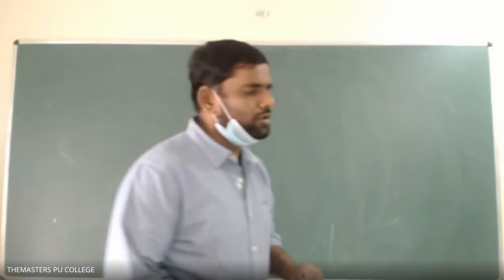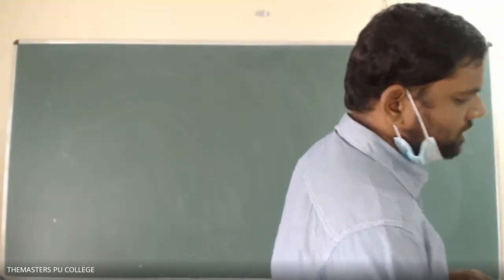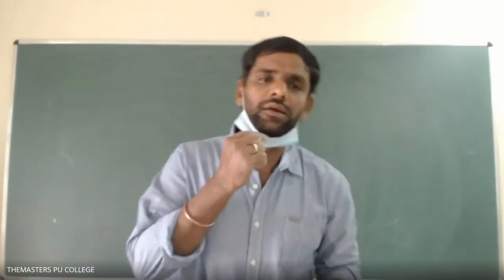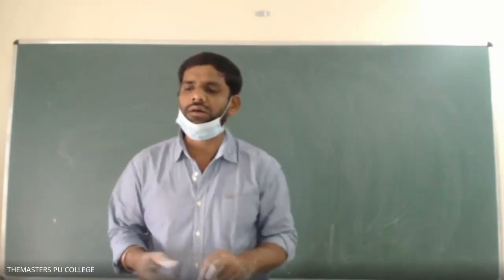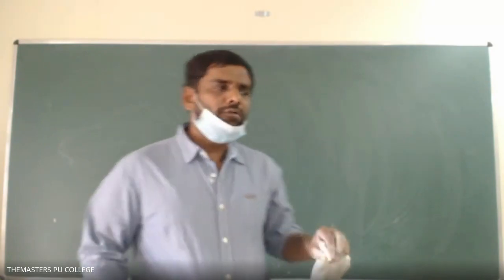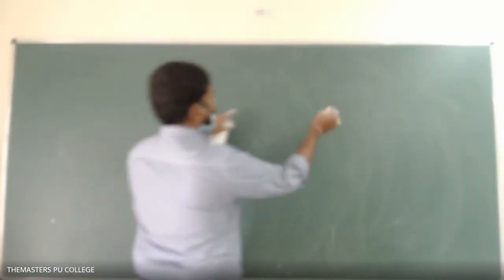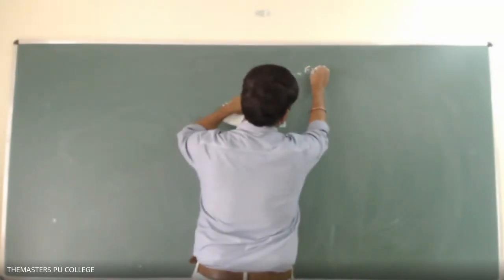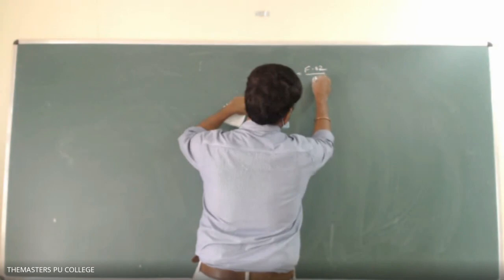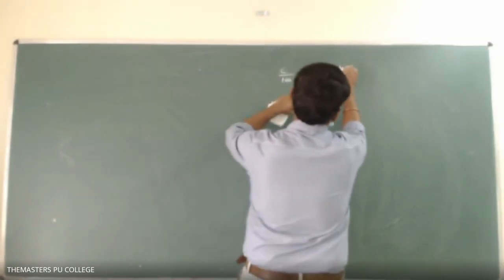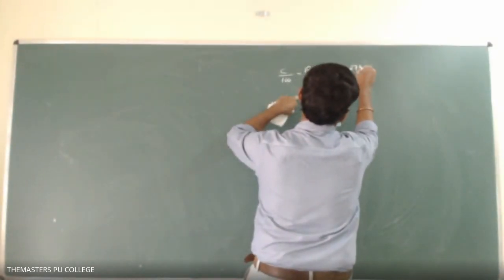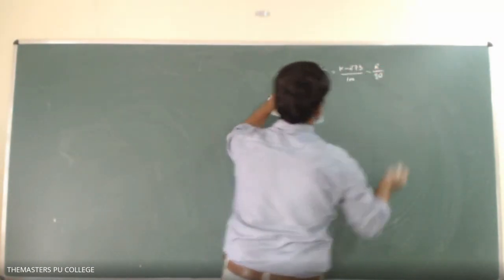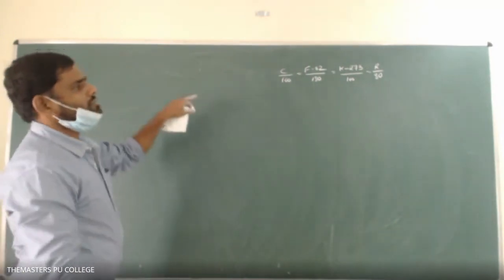Please go through the problem once. So what is the problem? The temperature has been given in the Celsius scale. We need to transfer the temperature to the Fahrenheit scale. So from which scale to which scale we are transferring, we already know: C by 100 is equal to F minus 32 divided by 180, which is equal to K minus 273 divided by 100, which is equal to R by 80. This is the equation which is used to solve this numerical.